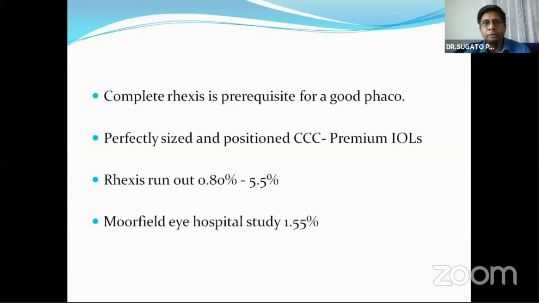Now, complete rhexis is a prerequisite for good phacoemulsification. In fact, now with premium IOL use increasing, a perfectly sized and perfectly positioned rhexis is very important. The incidence of rhexis runout is reported from 0.8% to 5.5%, and a Moorfields Eye Hospital study, I think published in 2015, reported about 1.55% rhexis runout.